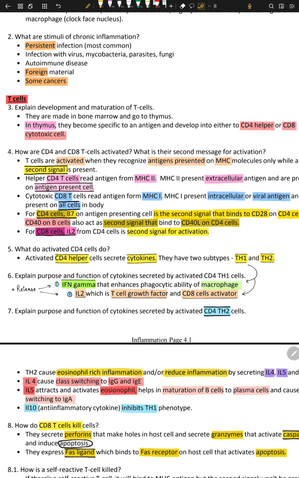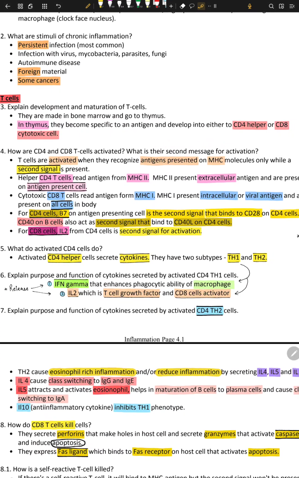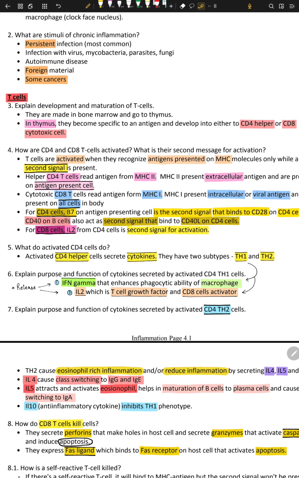So this handbrake is the second message. If this second message is not messed up, then you will not have any sort of autoimmune disorders. But if this second message is messed up, it means autoimmune disorders can start to occur, right? So we need, first of all, the CD4 cells and CD8 cells themselves for activation, plus we need the second messaging signals. These are like permission granted to change, permission granted to develop. So that's the concept of the second message signal. That's why we need them. So let's talk about it.